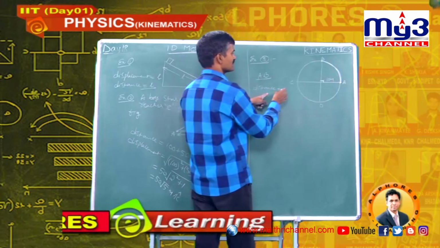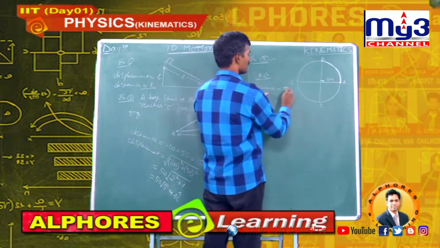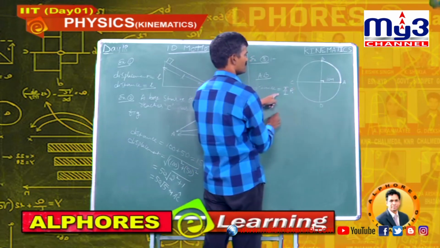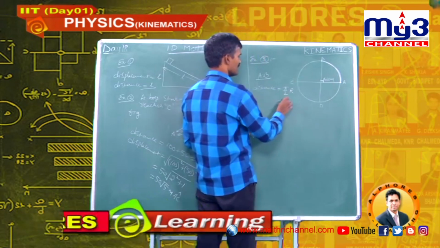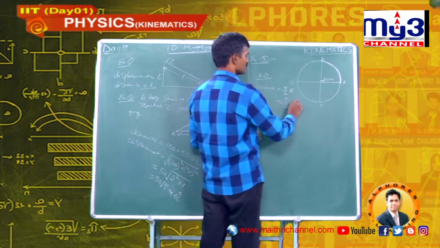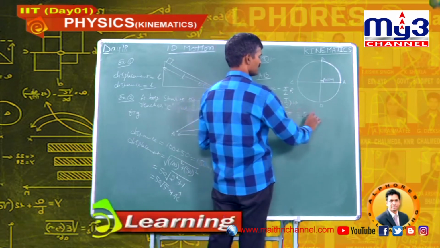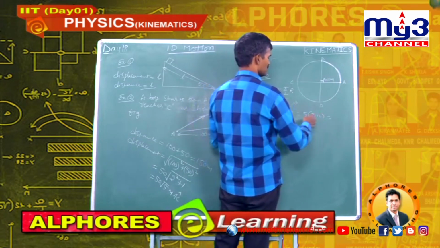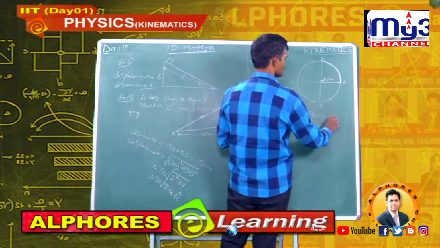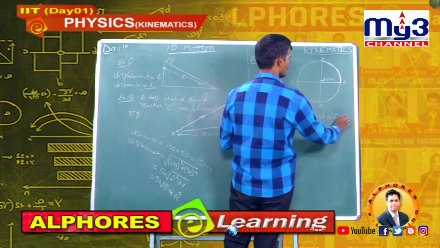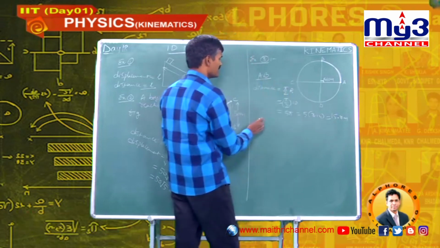This angle is pi by 2, L is r theta, that is pi by 2 into r. Here radius r is 10 meters. So, this distance is pi by 2 into 10 meters, that is 5 pi, nothing but 5 into 3.14, roughly 15.7 meters.